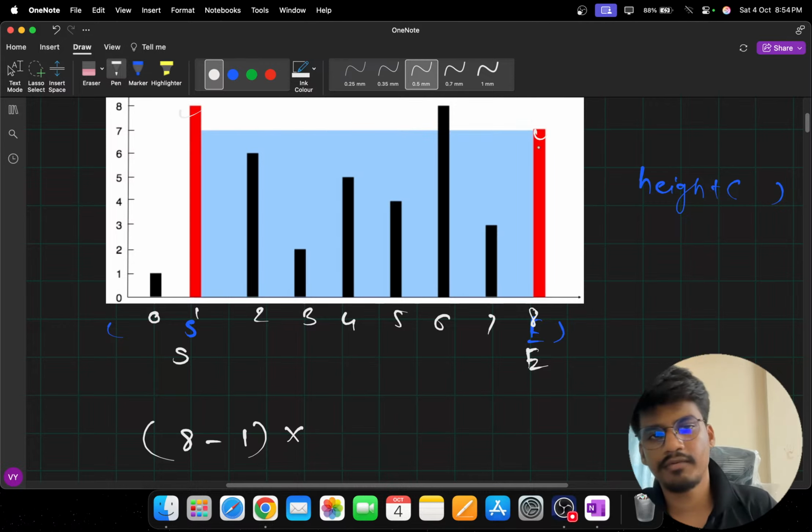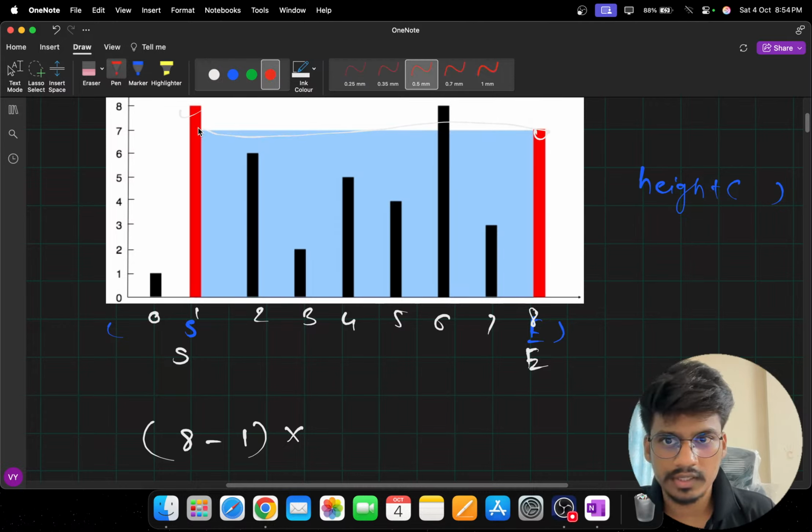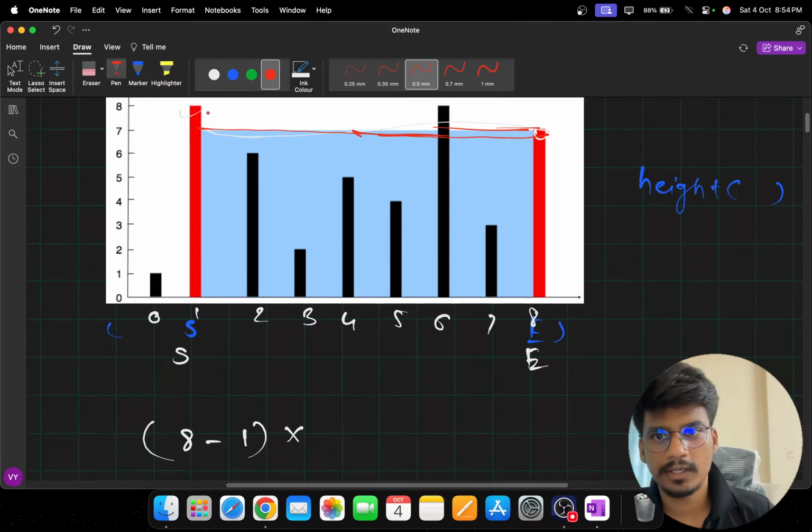Why did we take the minimum? Because only this part will store the water, and if I take this red marker, the rest is empty space.